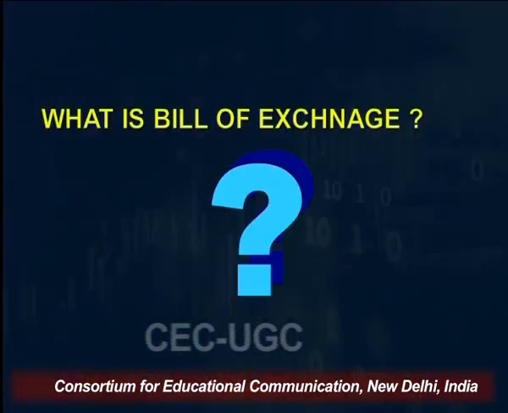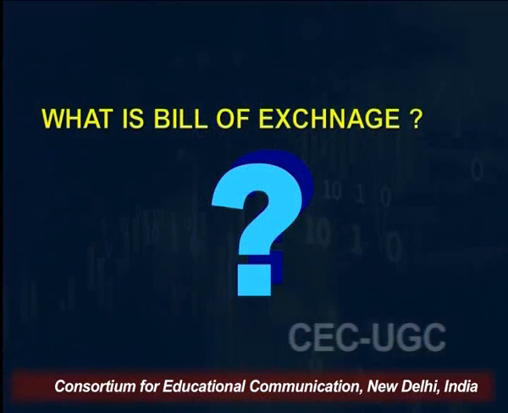As the name suggests, bills of exchange. Many of you may know what a bill of exchange is, and many of you may not. A bill of exchange is an instrument which is negotiable, which can be negotiated in the open market, right?